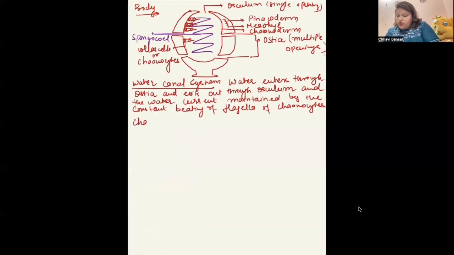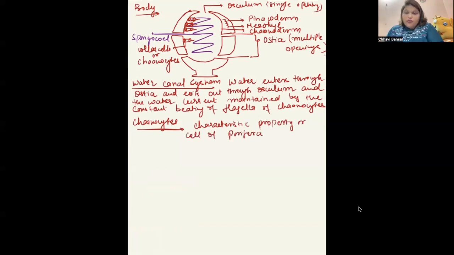So choanocytes are the characteristic property or the cell of Porifera. Means these cells are present only in Porifera, and this is the property on the basis of which you can classify the animal as Porifera.